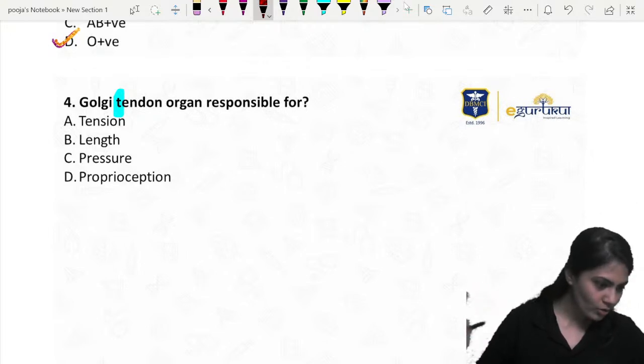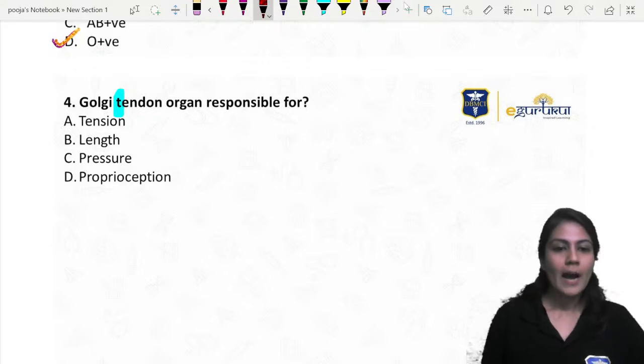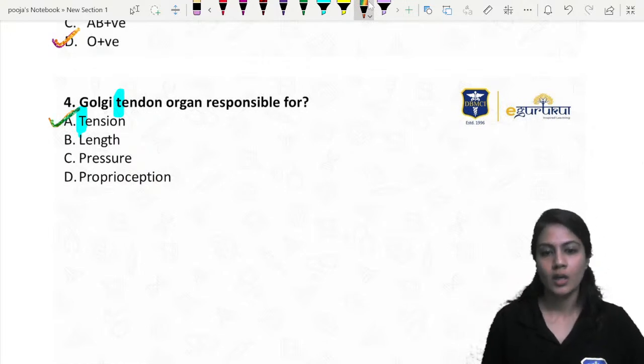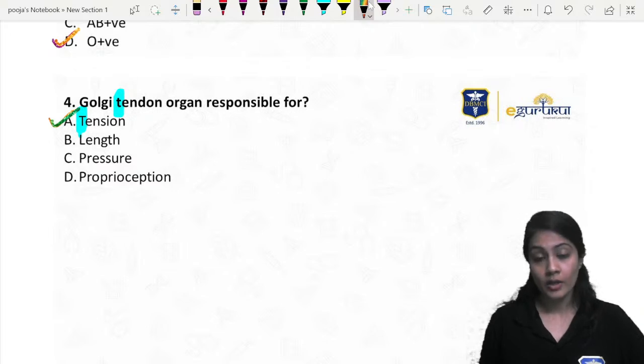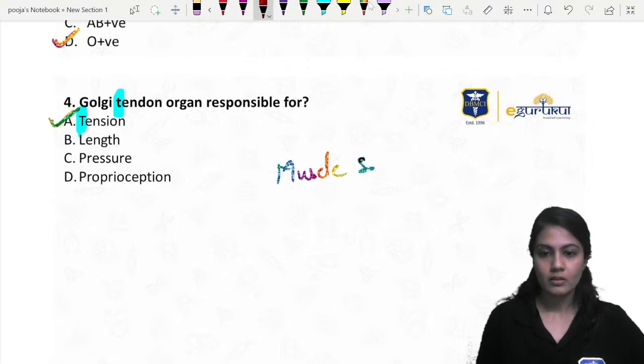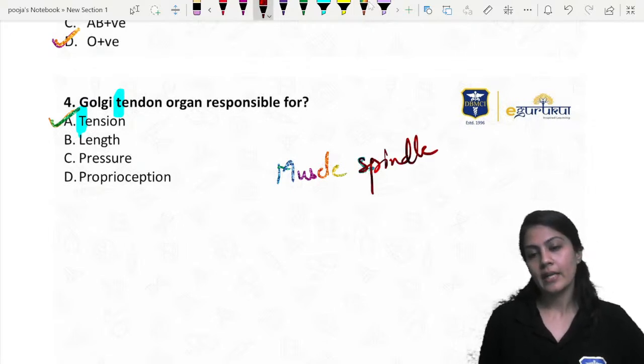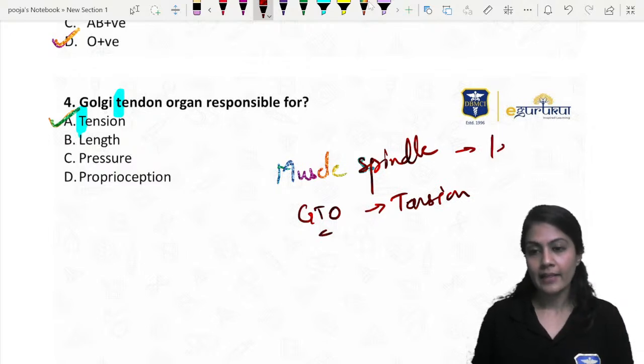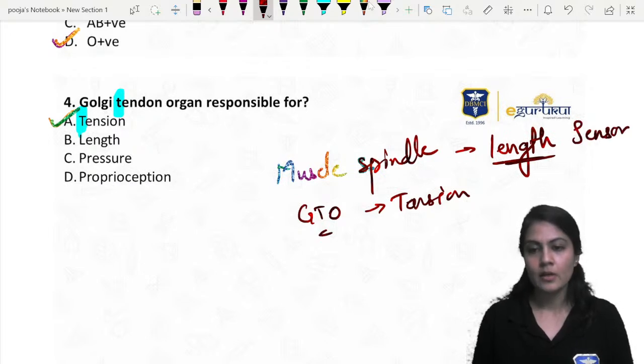Yes, all of you, awesome. You told me and I agree with you completely. T for tendon, T for tension. There are two sensitive organs present in the muscle. First is the muscle spindle, and the second one is the Golgi tendon organ. T for tendon, T for tension. The muscle spindle senses the length; it is the length sensor. And this Golgi tendon organ is the tension sensor.